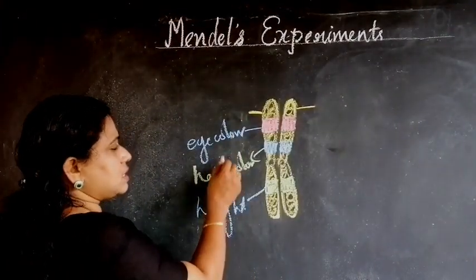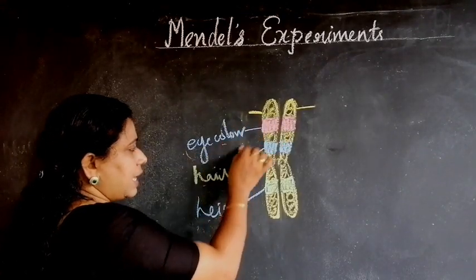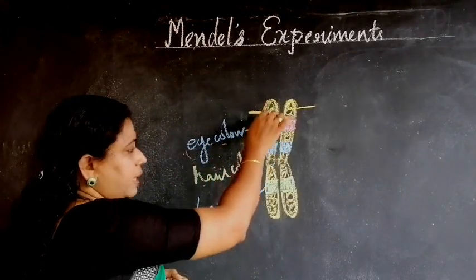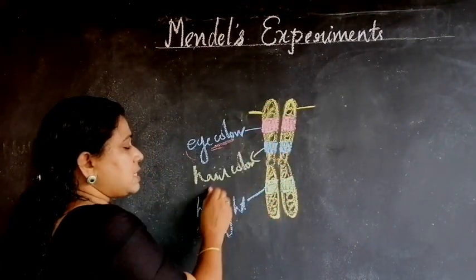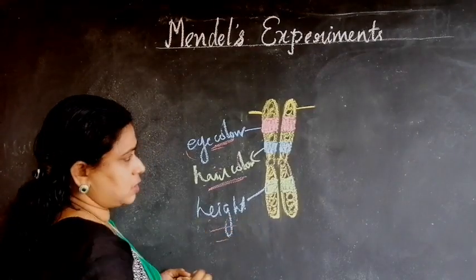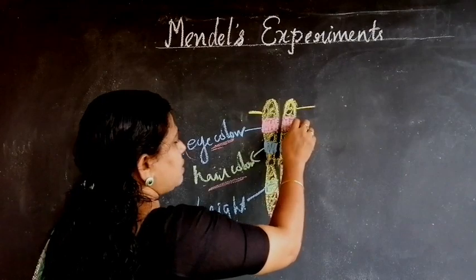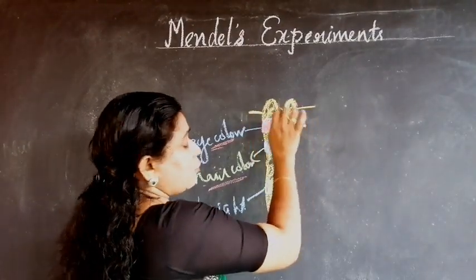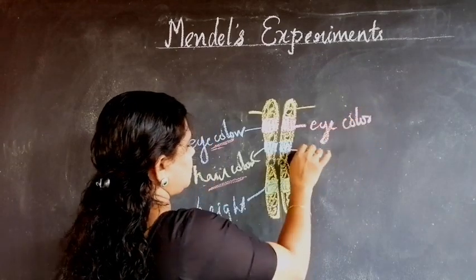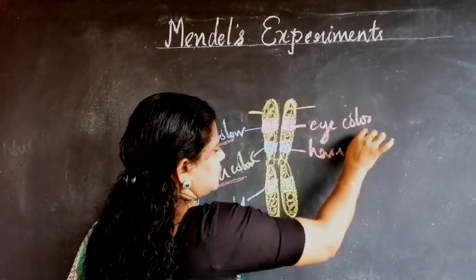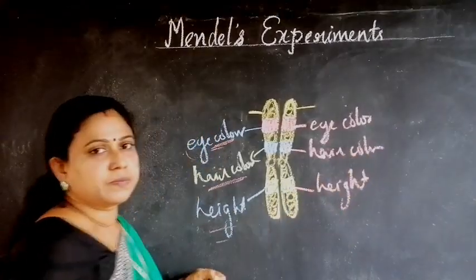So these characters, eye color, hair color, height, will be shown by this chromosome, which carries the genes that express them. And the chromosome received from the mother also has the same type of genes, which show eye color, hair color and height.